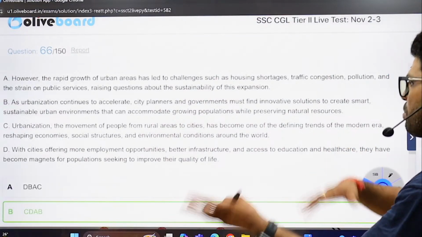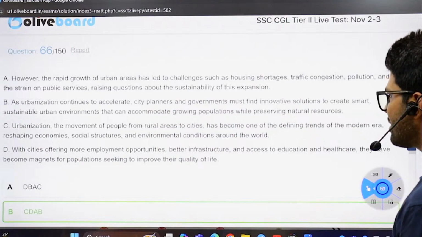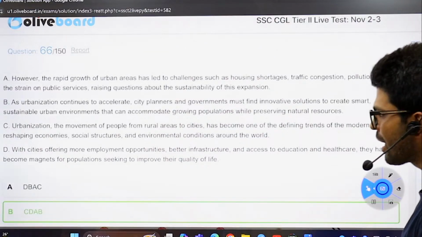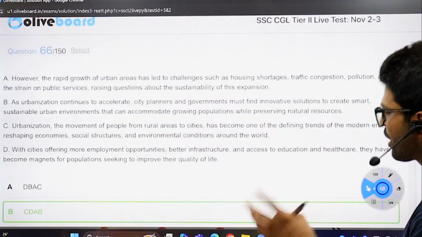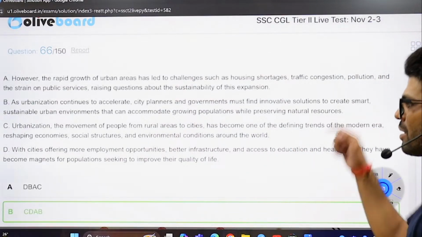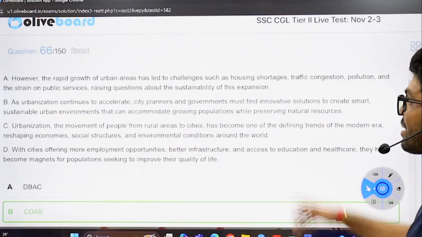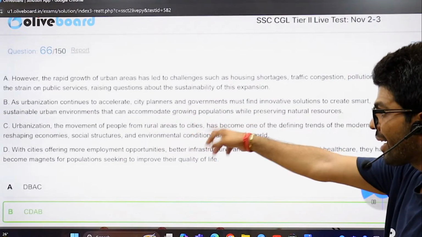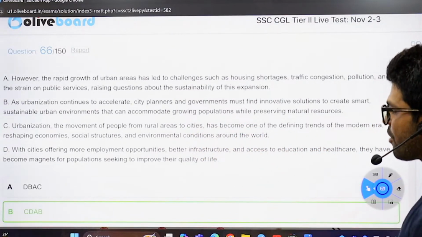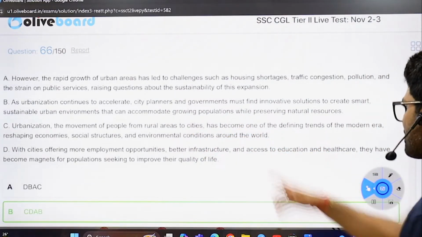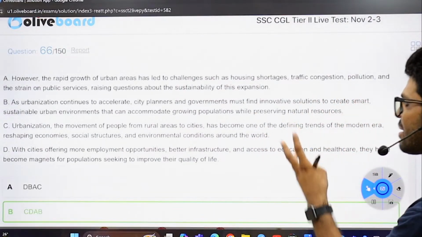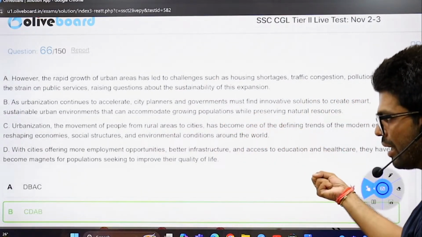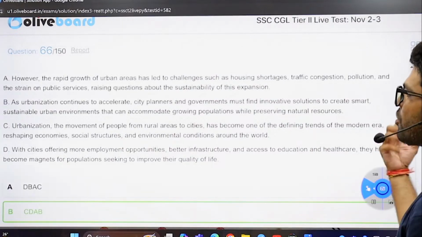Urbanization, movement of people from rural areas to cities, has become one of the defining trends of modern era, reshaping economies, social structures, environmental conditions around the world. Fine, you're talking about urbanization. With cities offering more employment opportunities, that's why people are coming from rural areas to cities. Better infra, that's why. Access to education, that's why. Healthcare, that's why. They have become magnets. People are getting attracted for populations seeking to improve their quality of life.